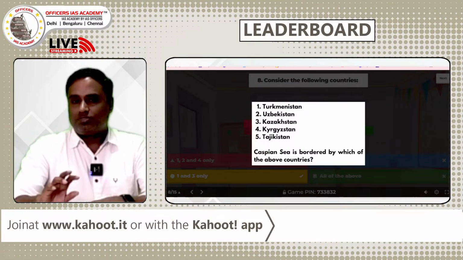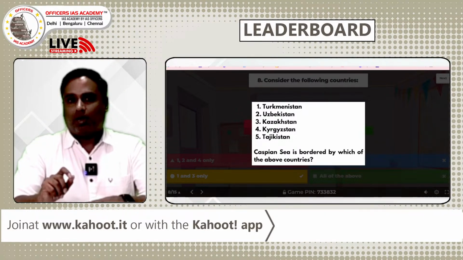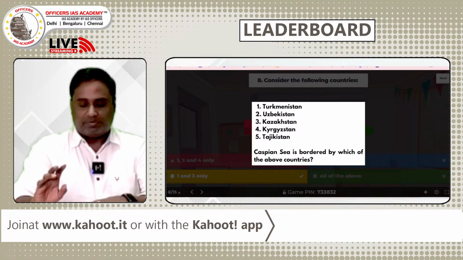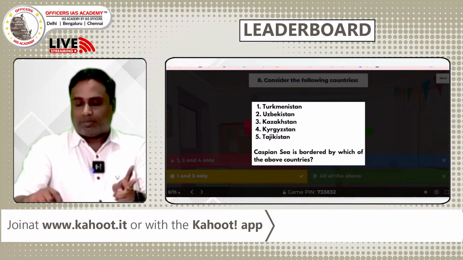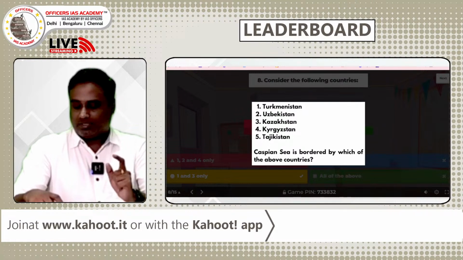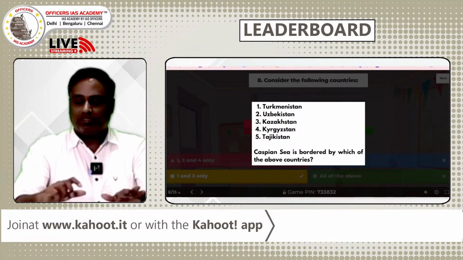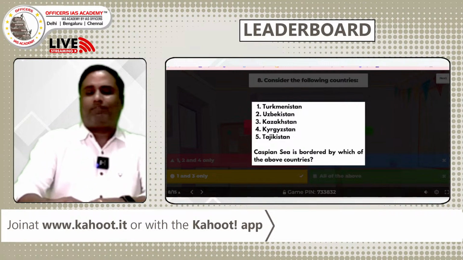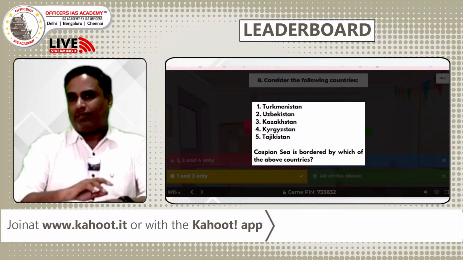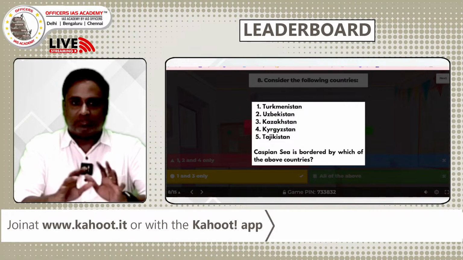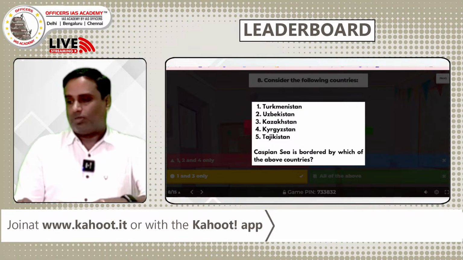Normally we use a code word here, RAKIT, R-A-K-I-T. This is the terminology normally used in civil services. R for Russia, A for Azerbaijan, K for Kazakhstan, I for Iran, T for Turkmenistan, which share borders with the Caspian Sea. In the same way we have code words for the Black Sea, Mediterranean Sea and Aral Sea, like all the water bodies shared across international boundaries. That's good. We go to the leaderboard now.